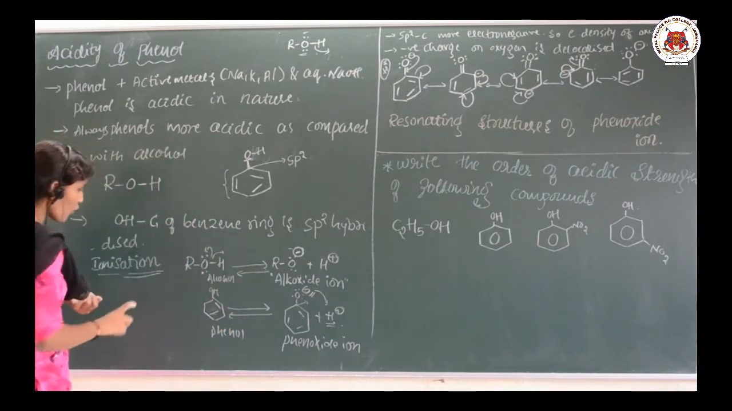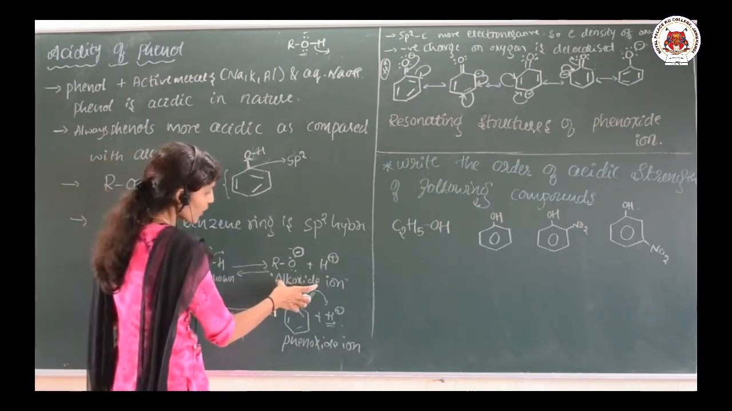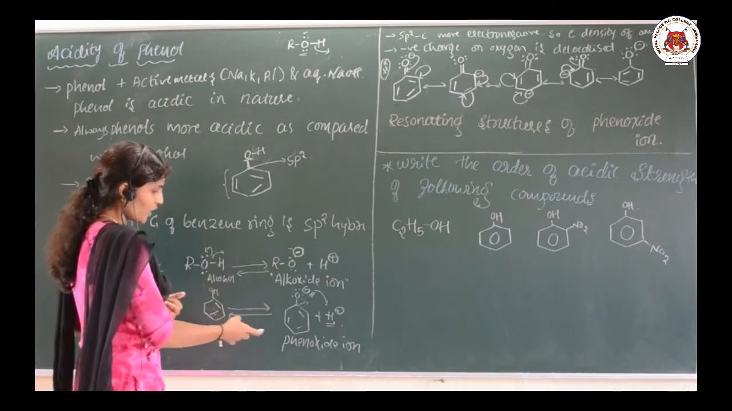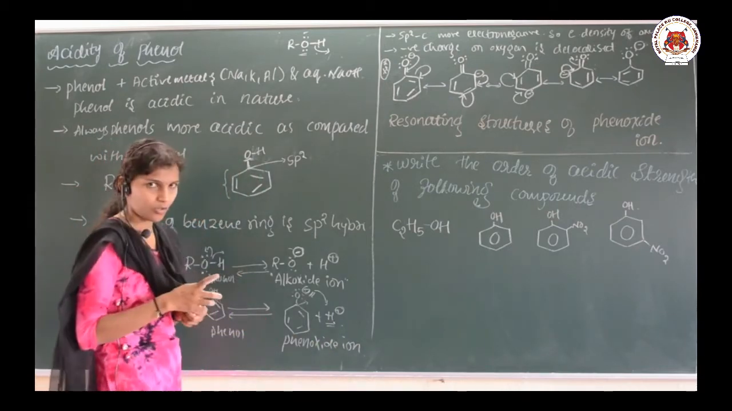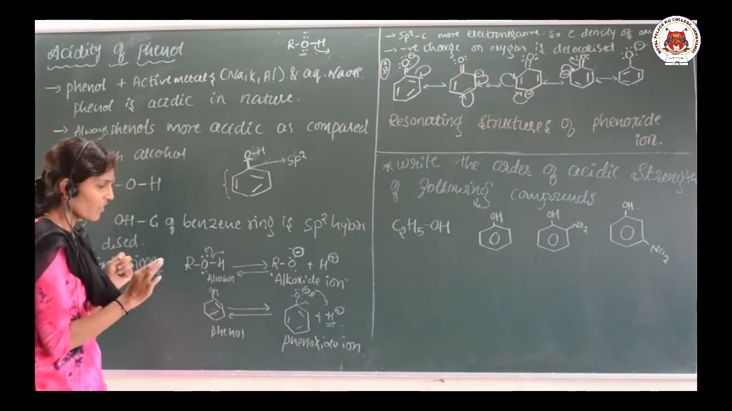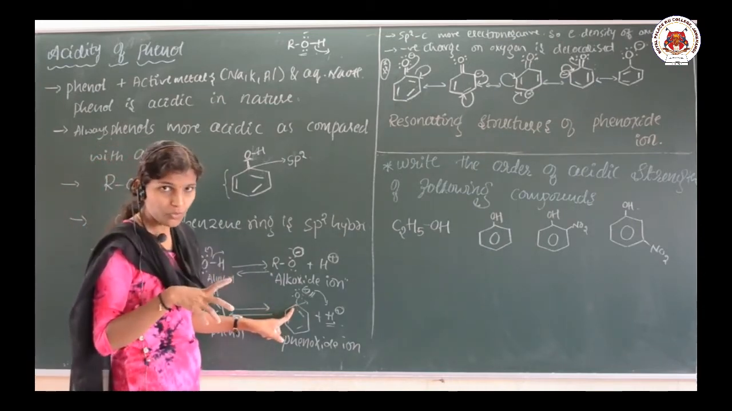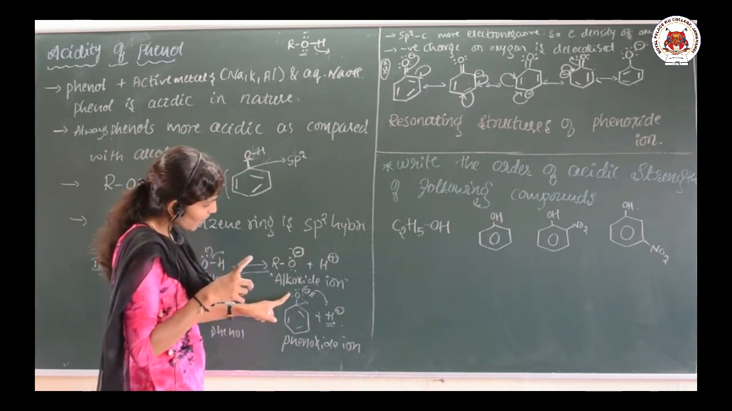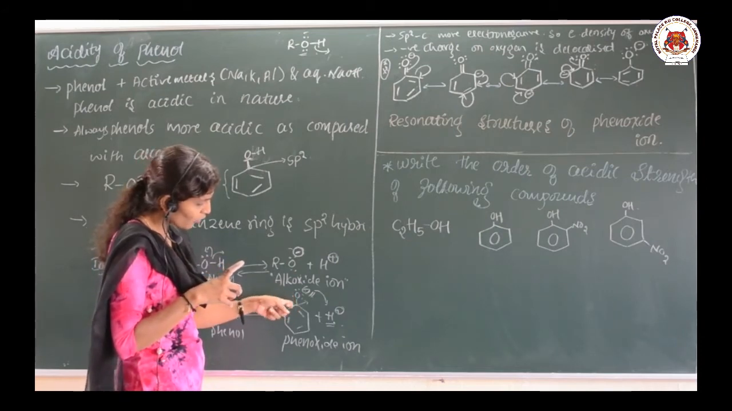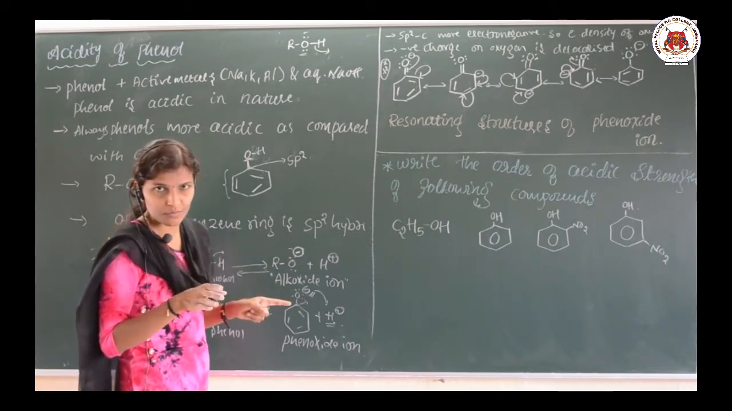Now let us talk about ionization. Alcohol, when it undergoes ionization, forms the alkoxide ion, and phenol, when it undergoes ionization, forms the phenoxide ion. Clear? This is the structure of the phenoxide ion. The next point is that the sp2 hybridized carbon is more electronegative, so it decreases the electron density on the oxygen. More electronegative means it can drag the electron from the oxygen, so the electron density on the oxygen decreases.